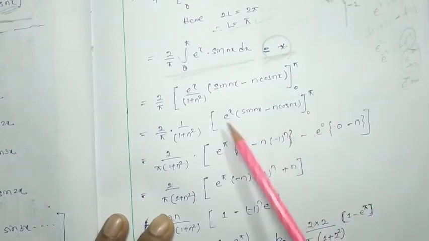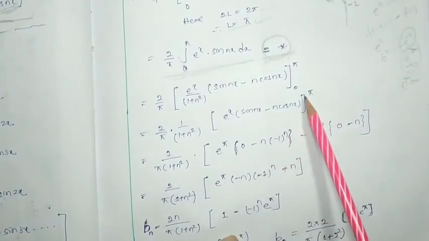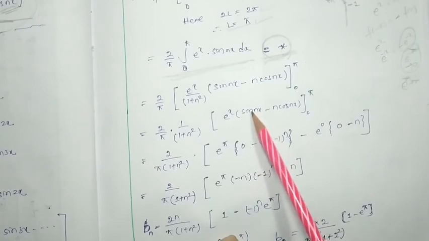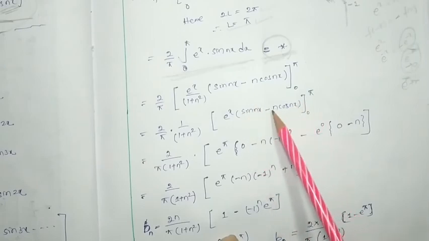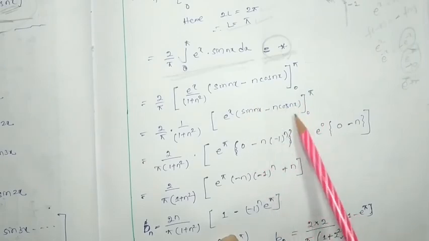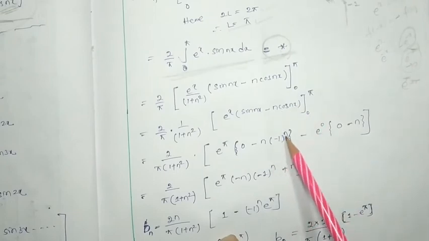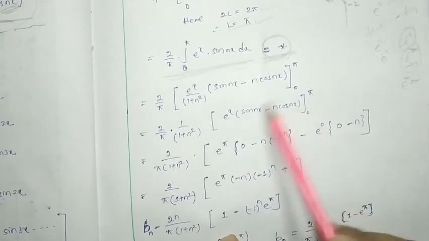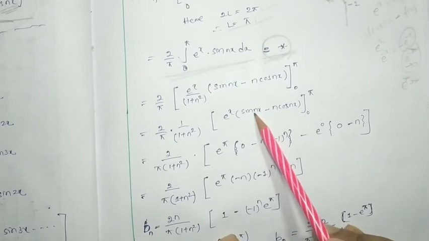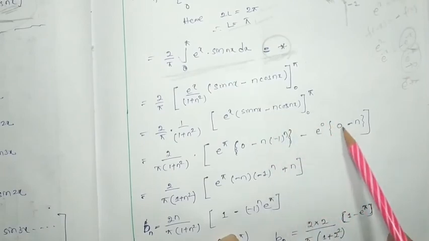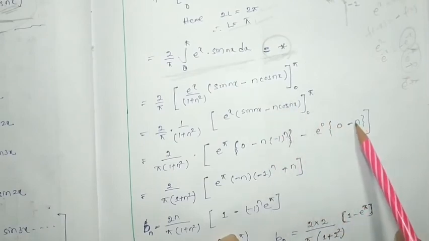First you have to put pi. So e to the pi. If you put pi over here, sin n pi will be 0. So it will be minus cos n pi. Cos n pi means minus 1 to the n. Minus 0 we have to put: e to the 0, sin n 0. Sin 0 will be 0. Minus cos 0 will be 1, so minus n.